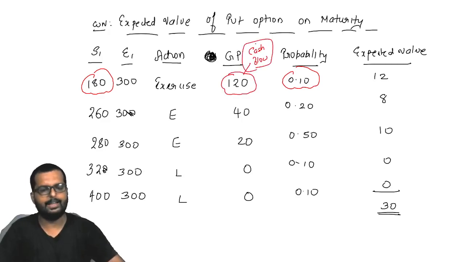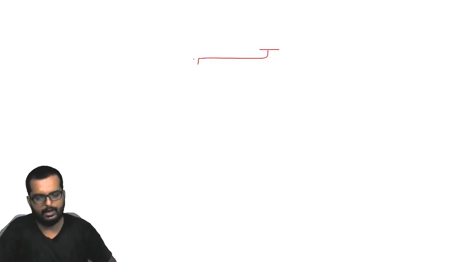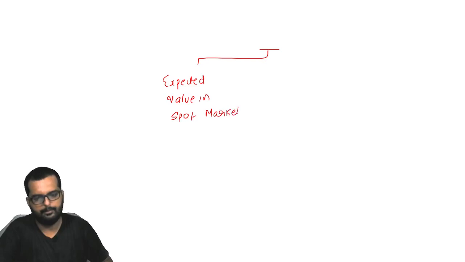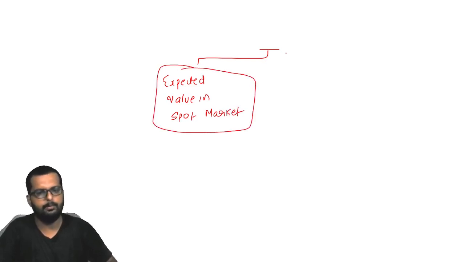Correct? So I can find out two things over here. One, I can find out expected value in the spot market. This is one thing what I can find out. Other thing what I can find out is expected value in the option market.